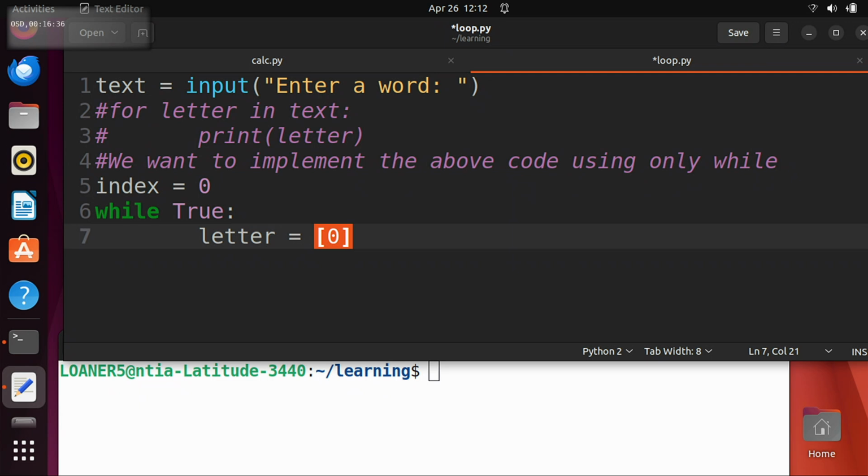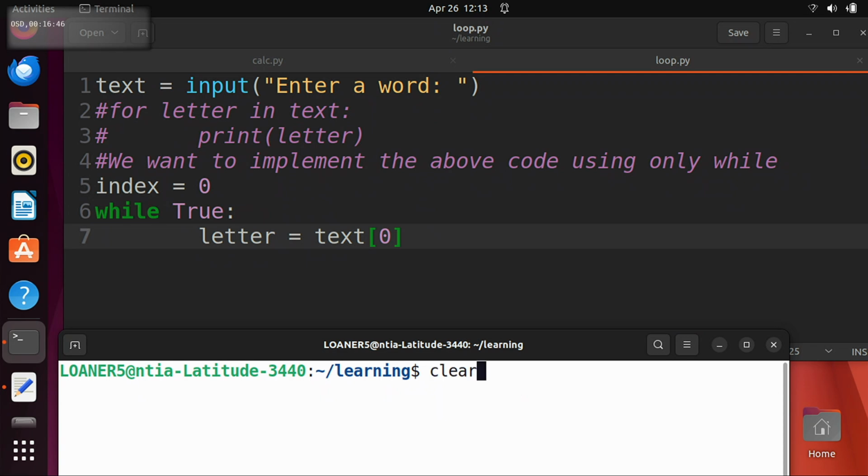Before the input? Text. We called it text, right? So we want to get the first letter of the text, right? Sounds good. So is this going to work? Let's try it.